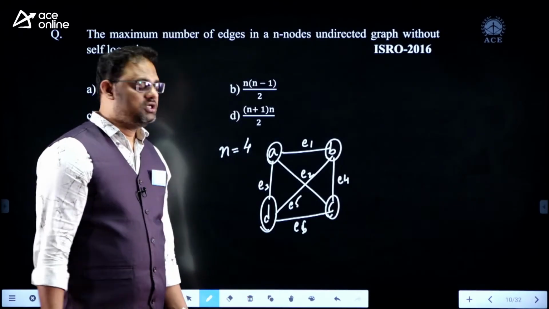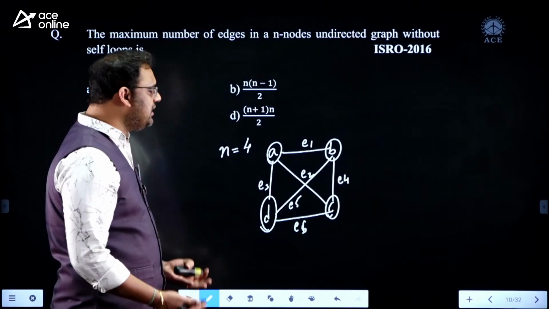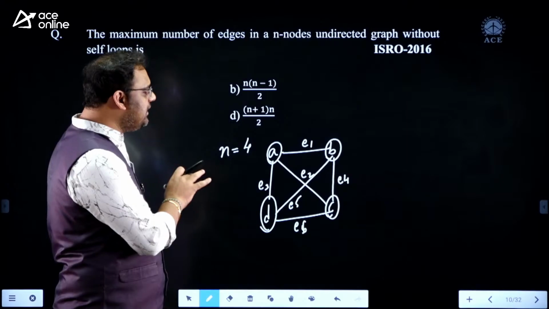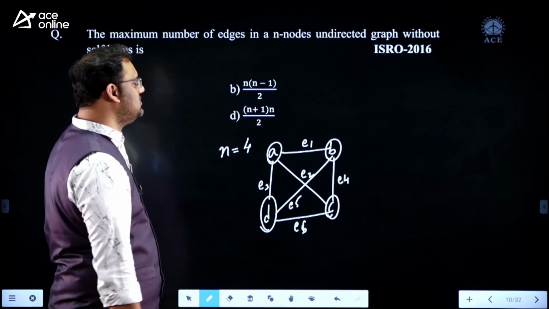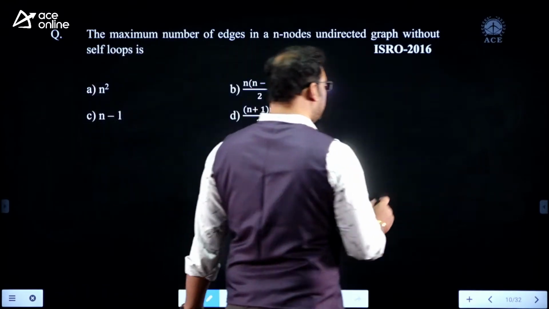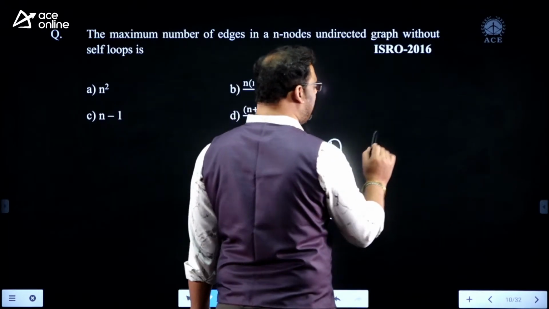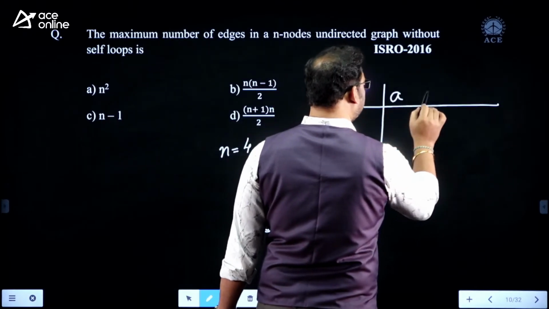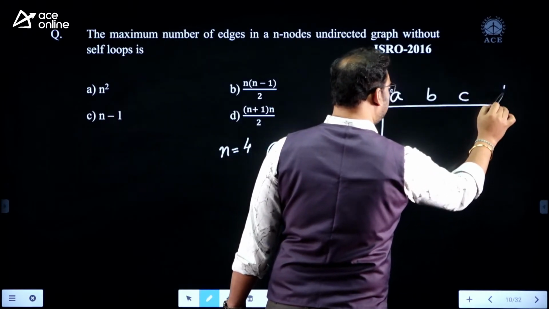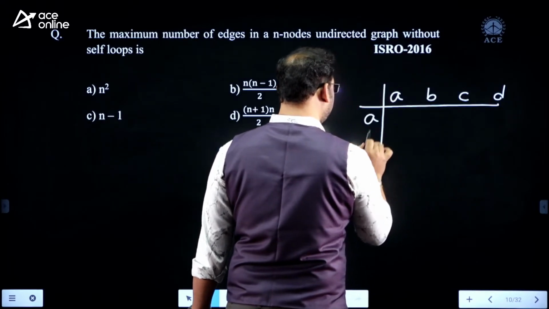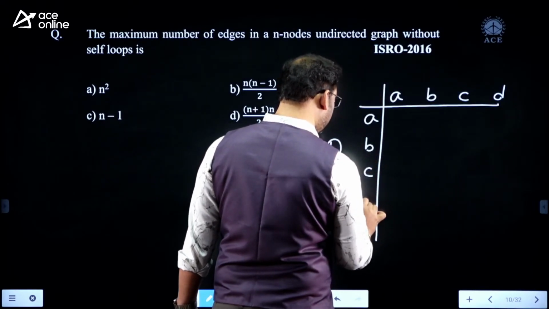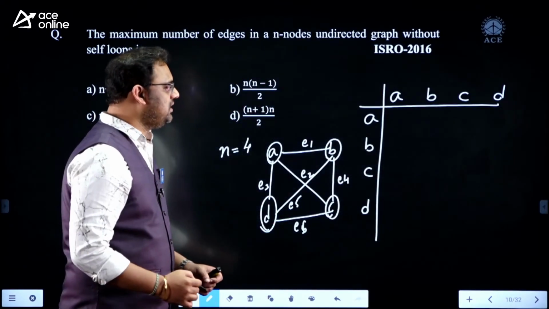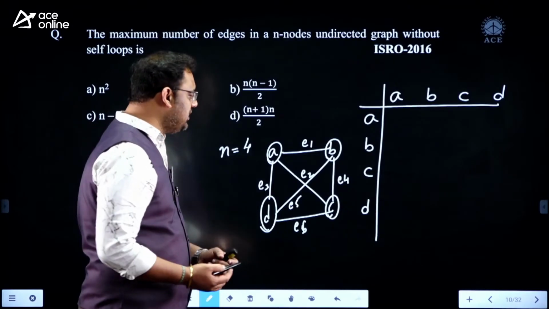So, sir, how are you allocating the edges? What logic are you really following here? My dear, for example, the set of vertices available in the graph is A, B, C, D. Edge is nothing but a connection.